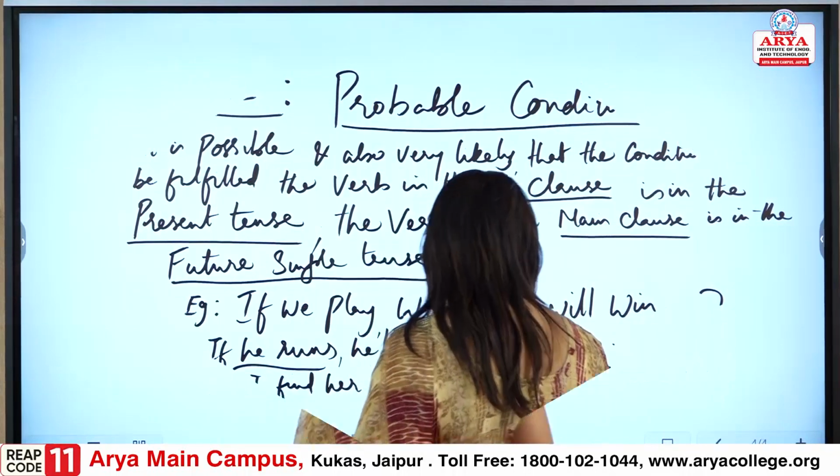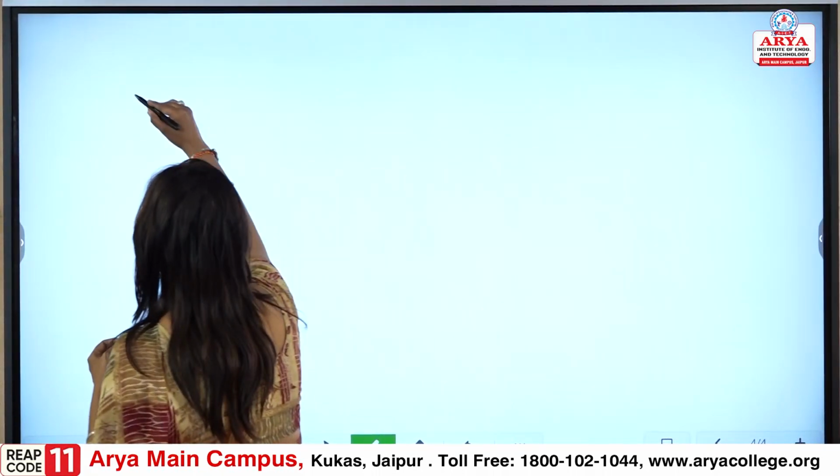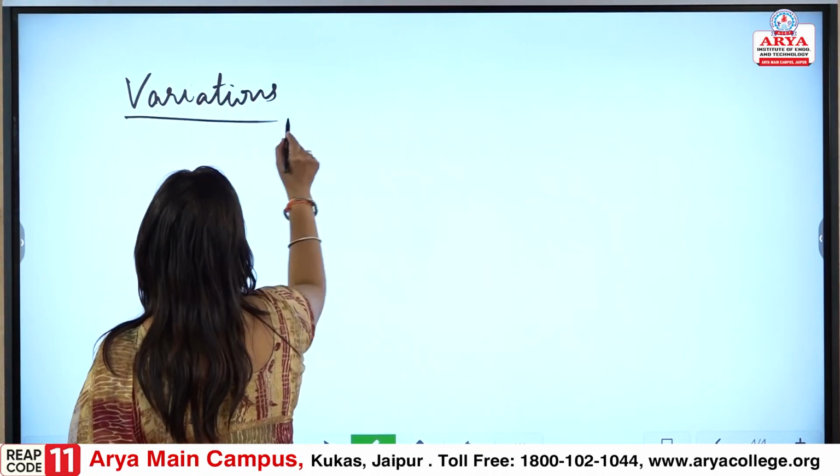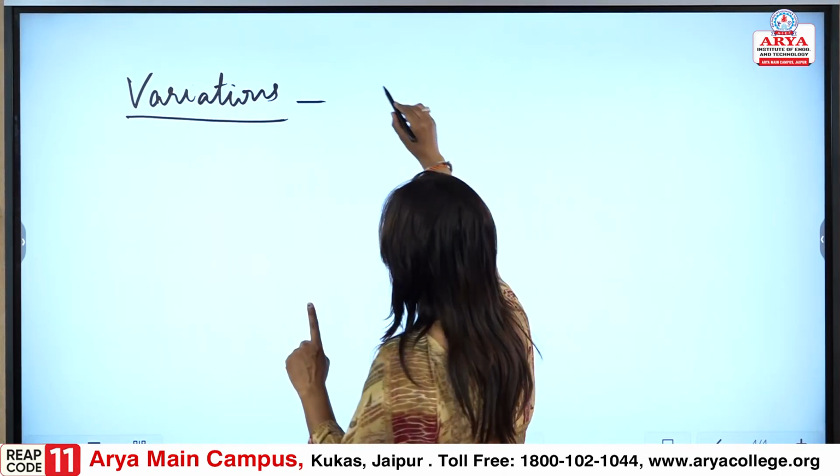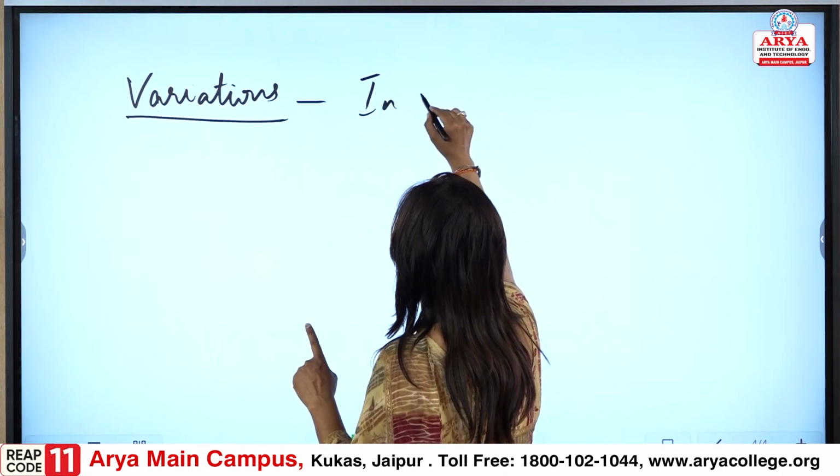Next, again there are variations. See, like we say, every rule has its exceptions, but again there are some variations which we need to remember, we need to understand, so that there is no confusion. So, let me tell you this point. When we are talking about the variations, it will happen in the main clause.